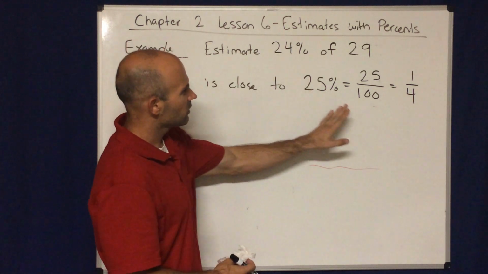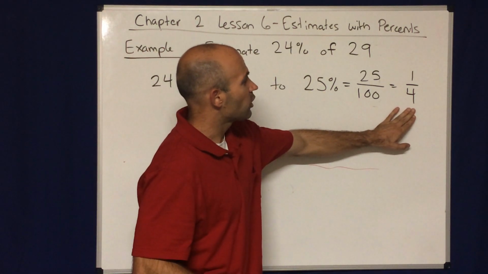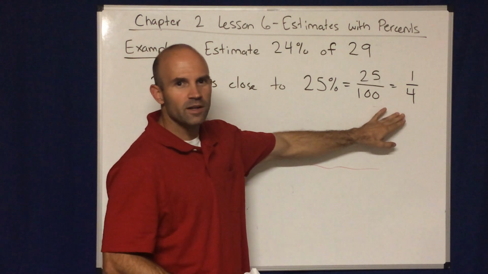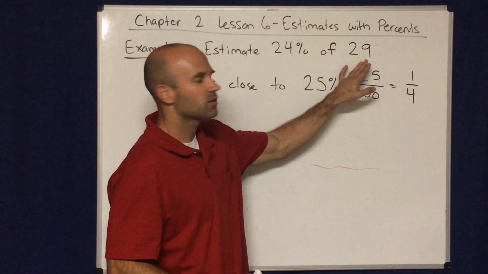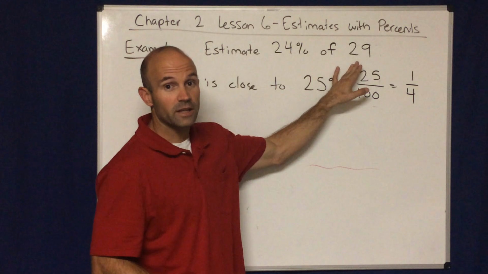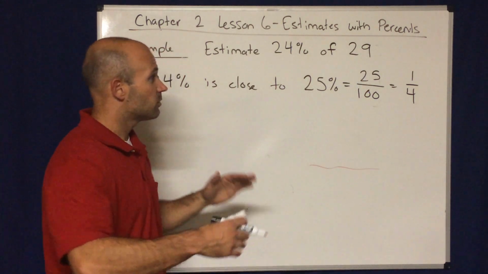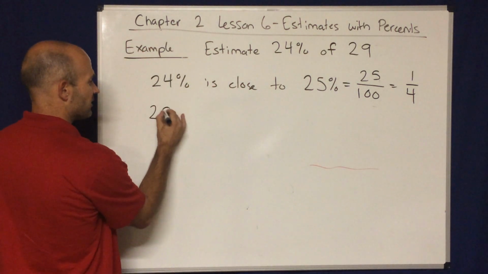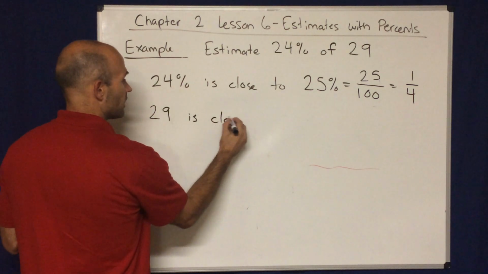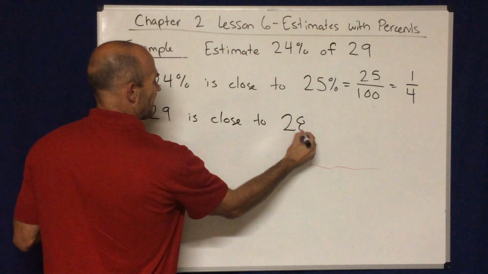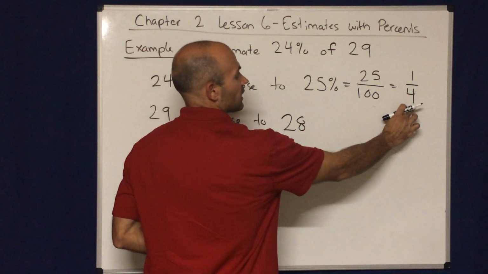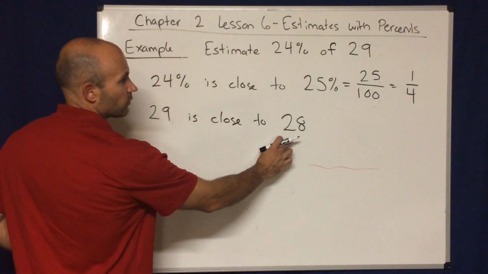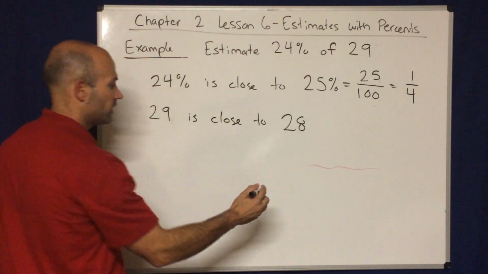However, if I think a little bit harder, I'm going to be taking 1/4 of my number. This number is 29, and 4 doesn't divide into 29, and 4 doesn't divide into 30 evenly, but 4 does divide into 28. So the point of this example is to play the numbers against each other if you have the chance. So instead of saying 29 is close to 30, I'm going to say 29 is close to 28, with the idea in mind that I'm going to be taking 1/4 of this number. So what is 1/4 of 28? 1/4 of 28 is 7. Right? 4 goes into 28 7 times.